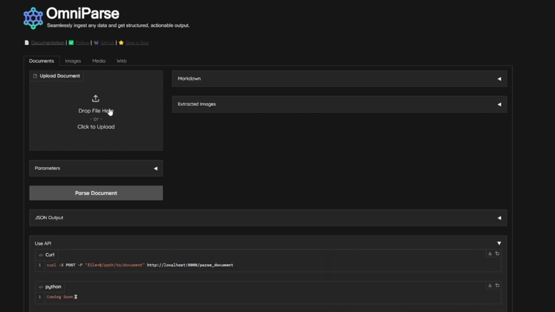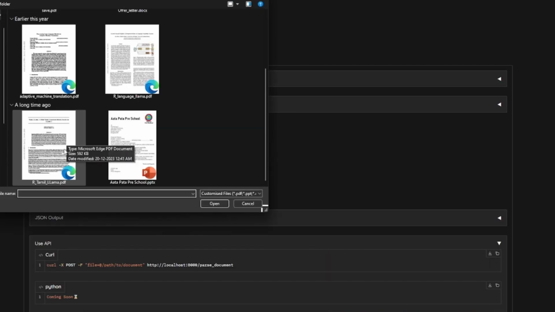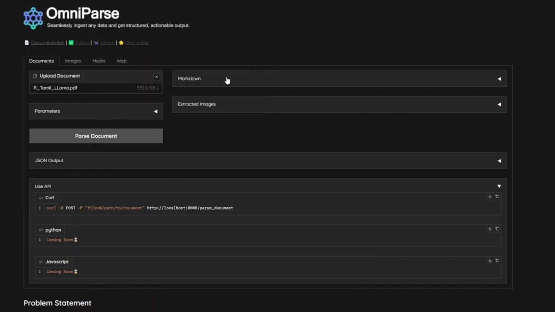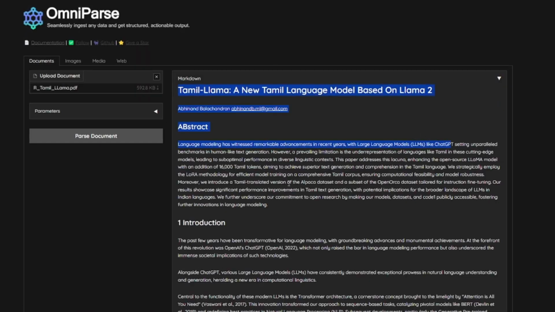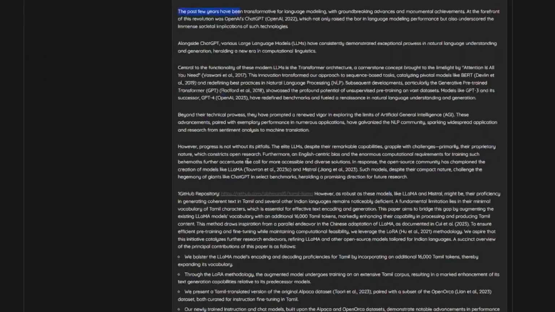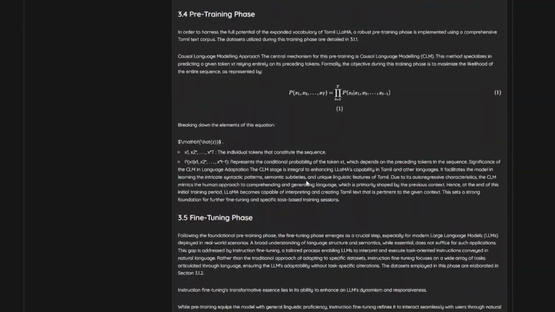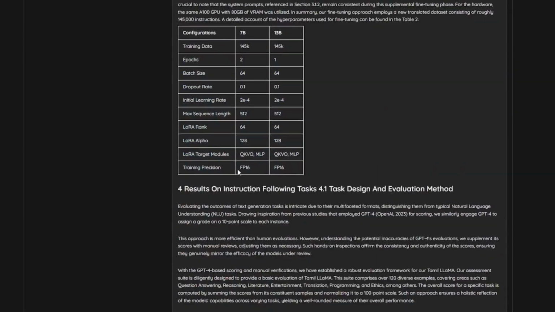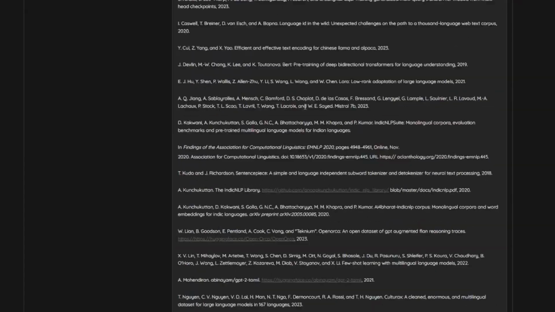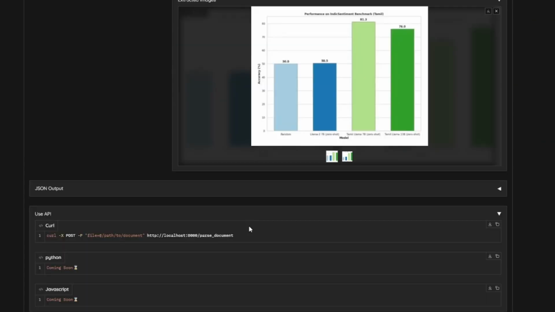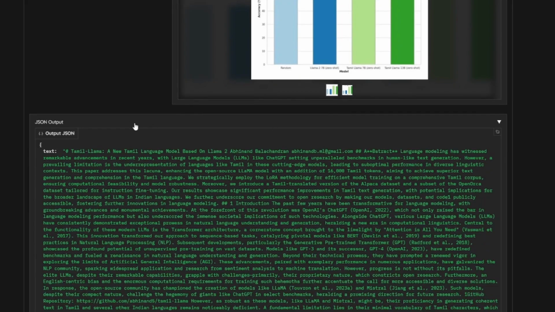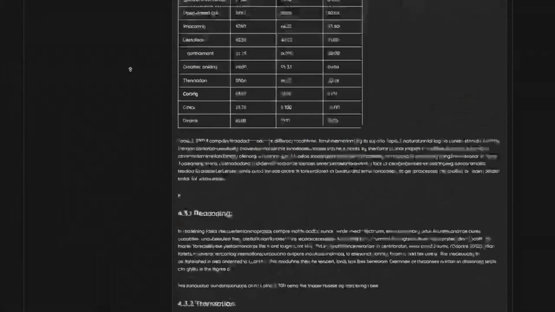So let me just demonstrate how the document works. So let me just upload a research paper here. And after parsing the document, you get a structured Markdown response here. So it extracts the title, it extracts the text properly, along with which it also extracts formulas in a clean format, and it extracts the tables here as well. It also supports multiple languages, as you can see. It supports Tamil, Telugu, a lot of stuff. And it also extracts images at the end that you can use in your multimodal RAG applications. And you can also conveniently see the output JSON and integrate with your current existing applications as well.